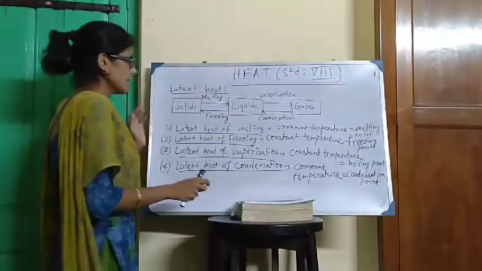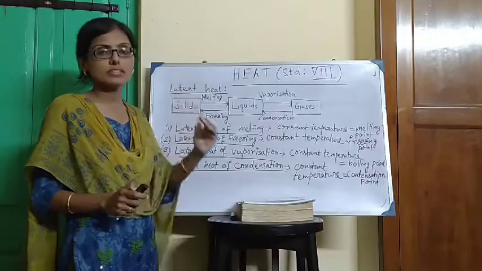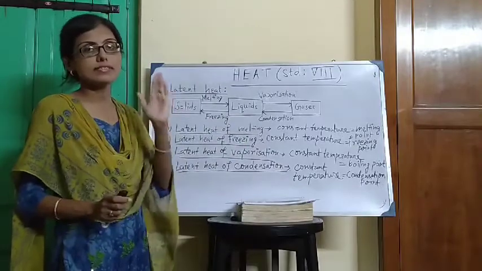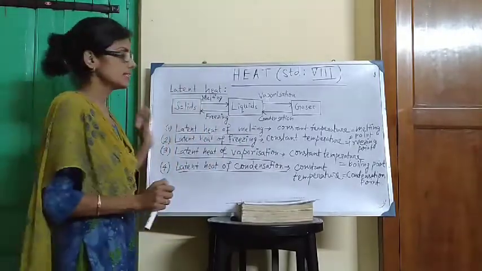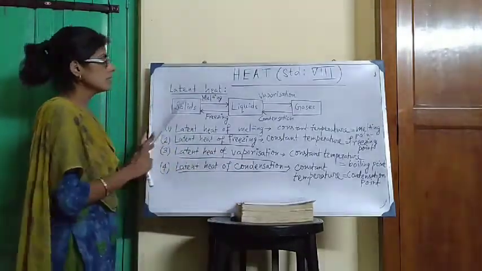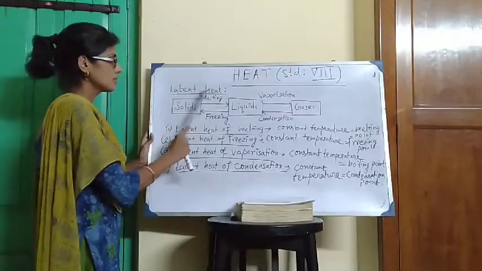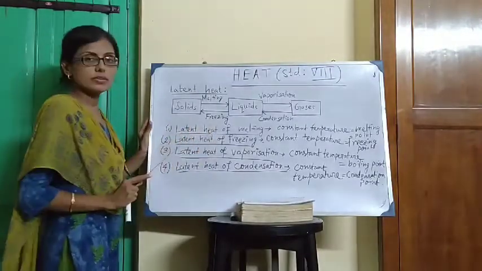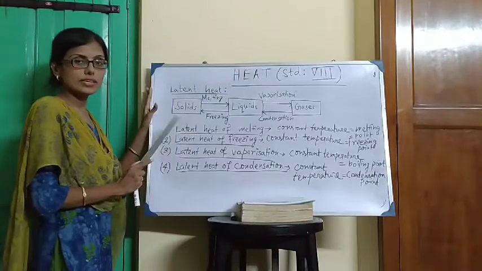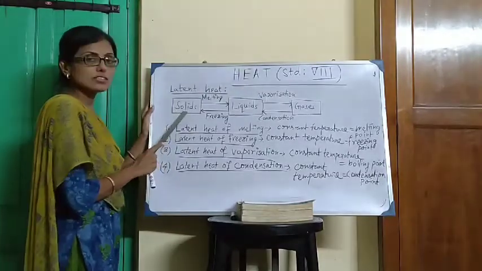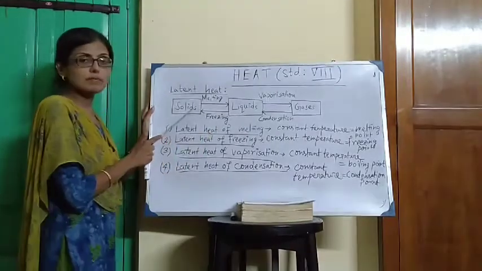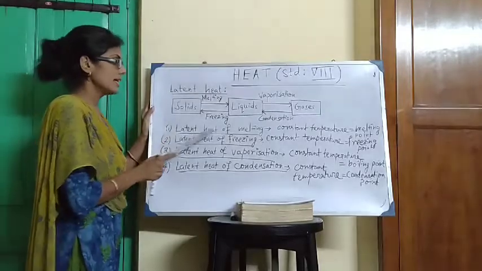What is latent heat? The amount of heat required for unit mass of a substance to change its state completely into another state, keeping its temperature constant, is called the latent heat of the substance for the corresponding change of state. Now consider solid and liquid. The process is melting, meaning solid is transferred into liquid. So, latent heat of melting. What is latent heat of melting? The amount of heat required for unit mass of the solid to completely change into liquid, keeping its temperature constant, is called the latent heat of melting.